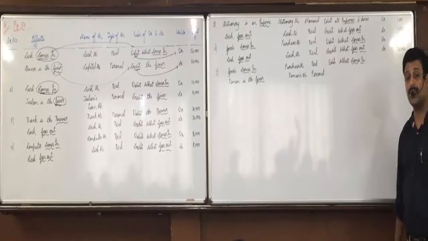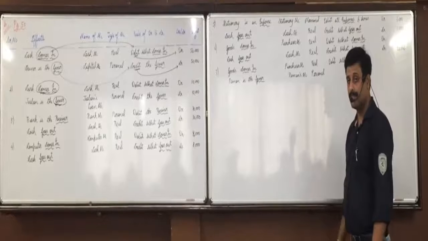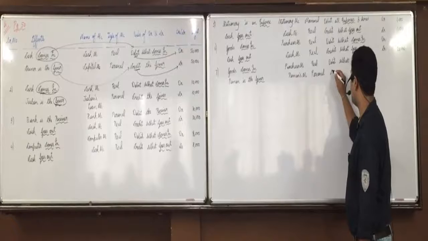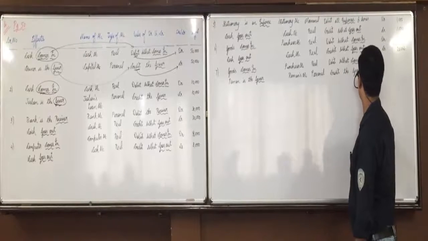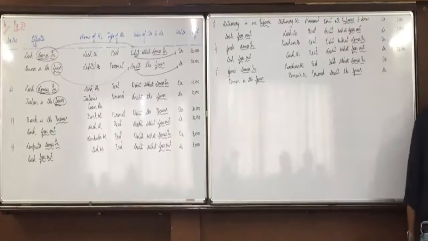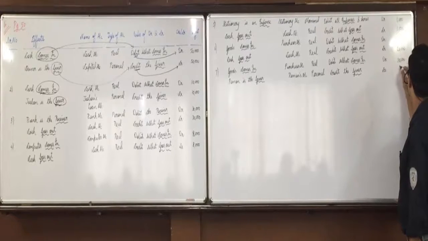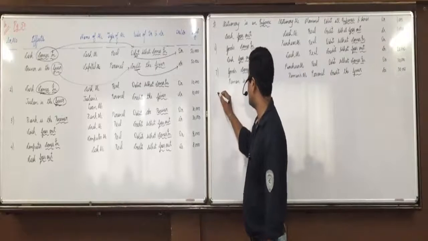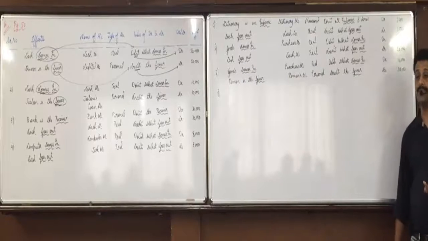Personal account rules: debit the receiver, credit the giver. And here which one will apply? Credit the giver. Yes, Raman is the giver, so credit the giver. Debit, credit, and the amount is 30,000. Did all of you understand up till here? So one more I'll do on the board, then you'll try the remaining 7 on your own, okay? Anyone who wants me to explain anything up till 7 again?